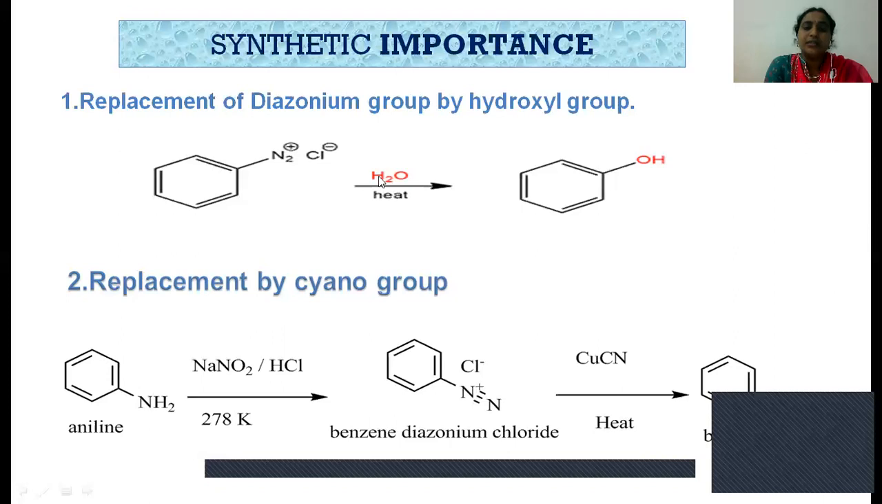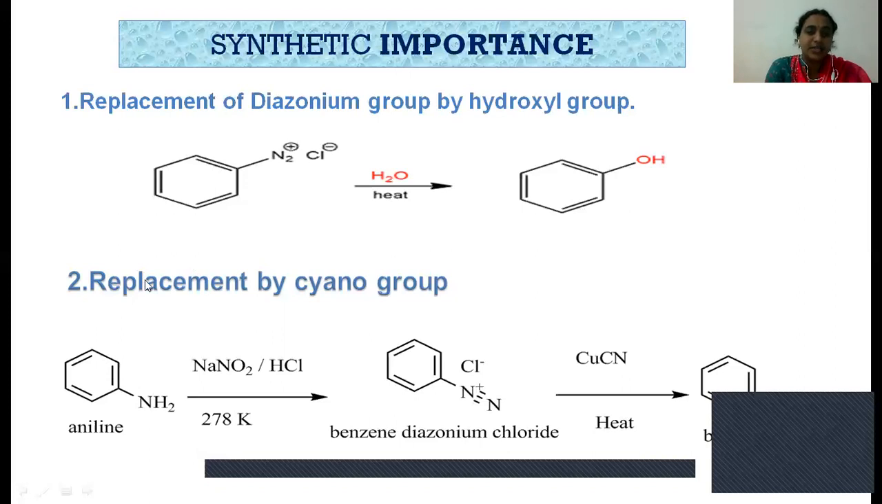Generally this mechanism is an SN2 type reaction, because here the nitrogen will eliminate by taking its bonding electrons, which eliminates the plus charge, and the OH minus group will substitute here. So this is the SN2 type mechanism. So benzene diazonium chloride, when reacted with water in the presence of heat, produces phenol.